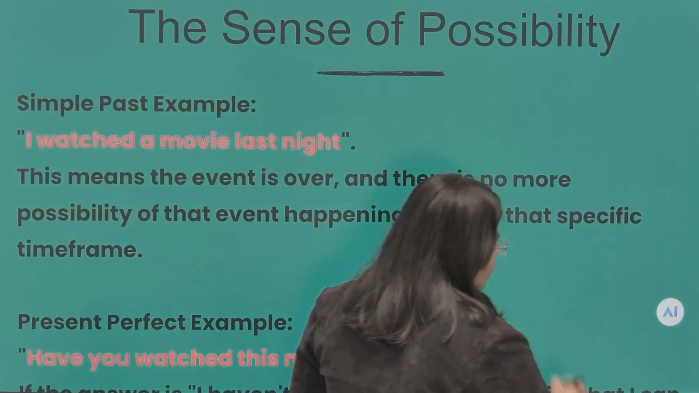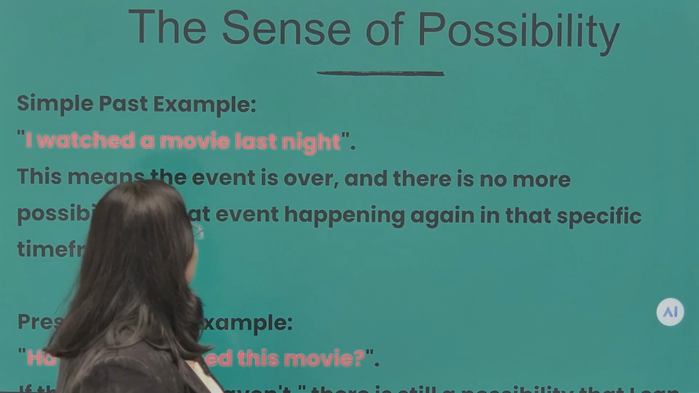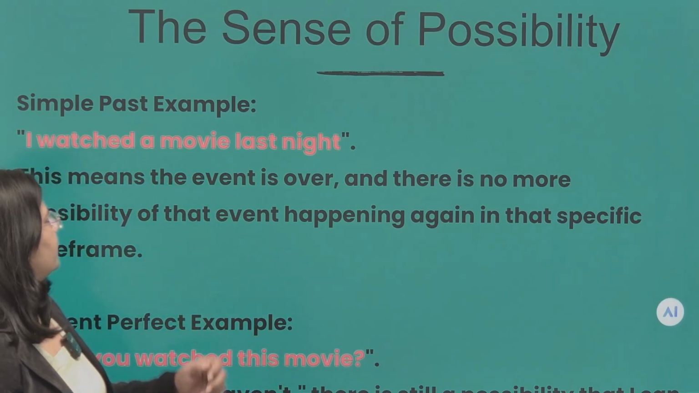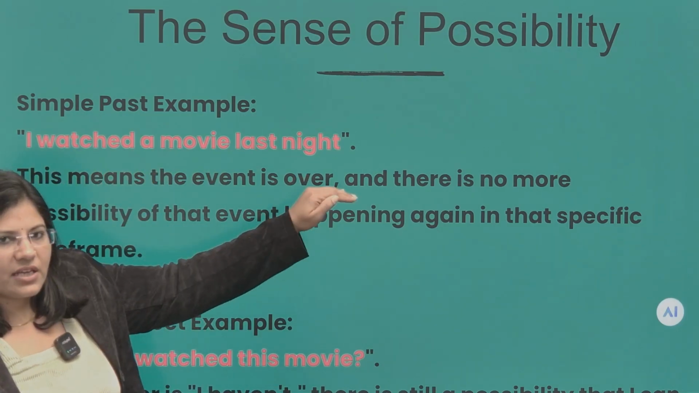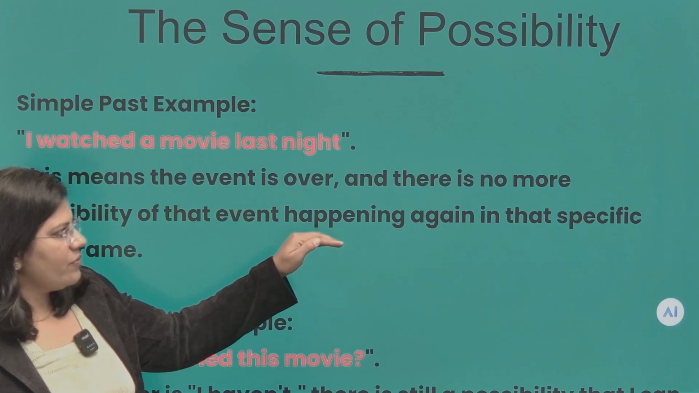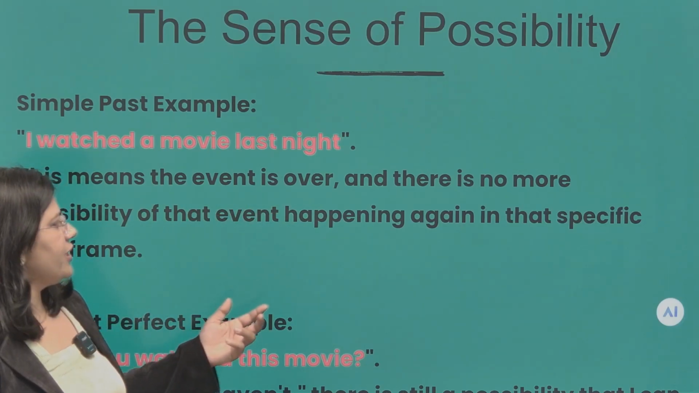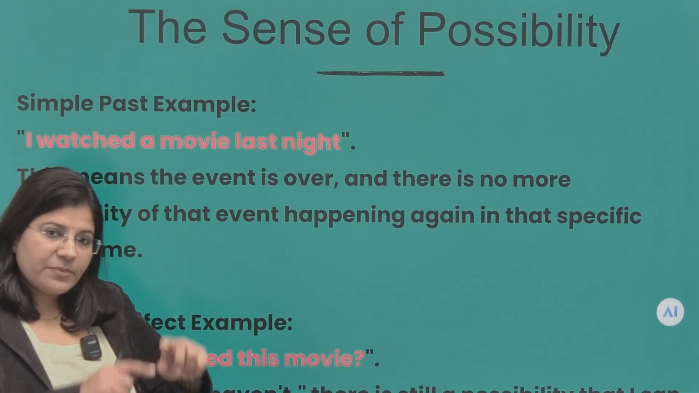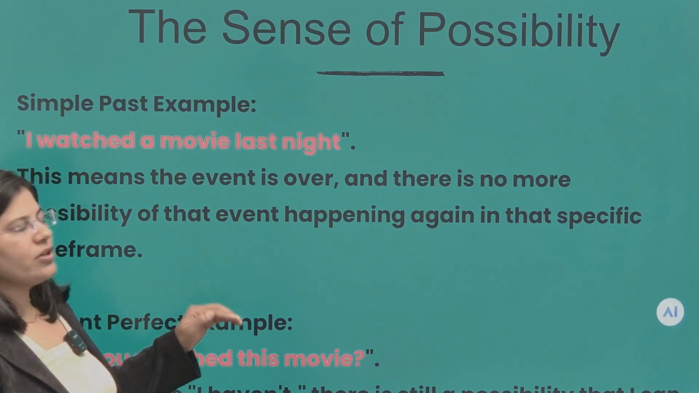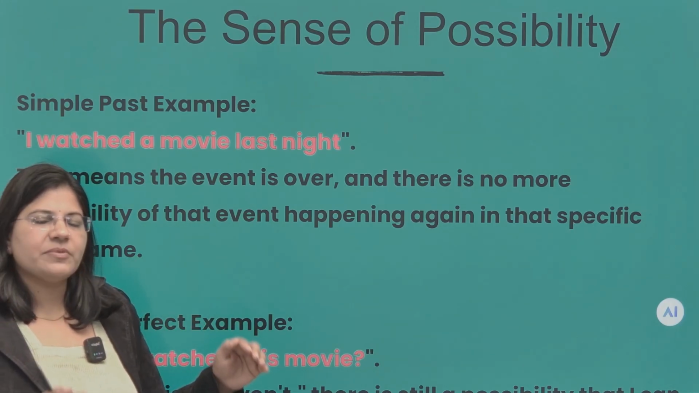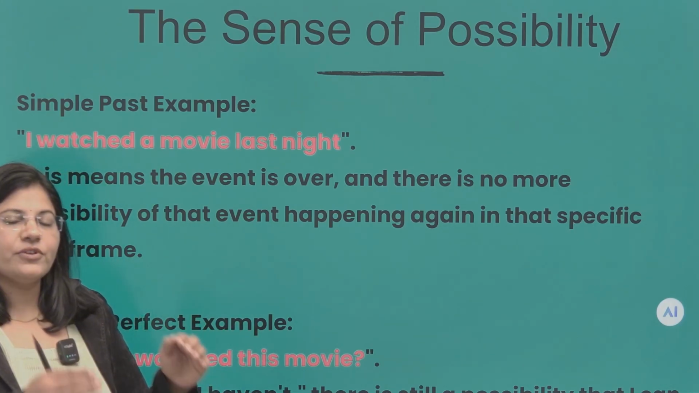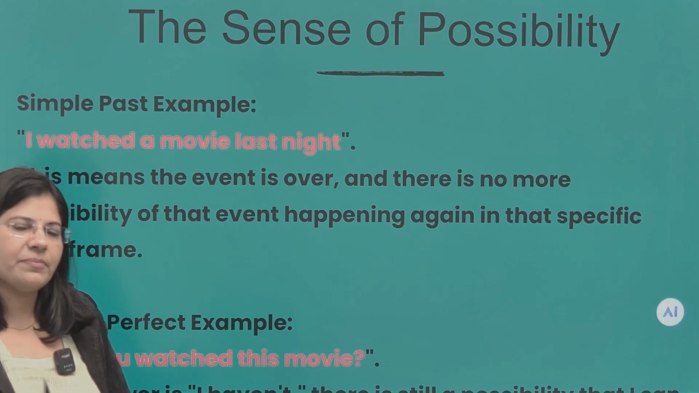If we are a little bit confused about when to use and how to use, now I have one example. I watched a movie last night. This means the event is over and there is no more possibility of that event happening in that particular time frame. And this is called basically past. Action has taken place in the past and now we don't have any possibility of it happening again.